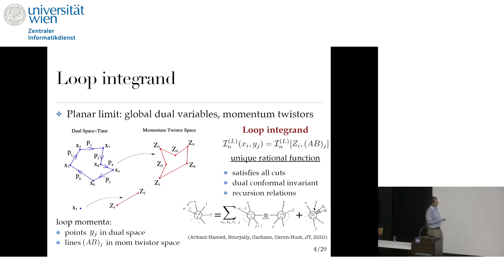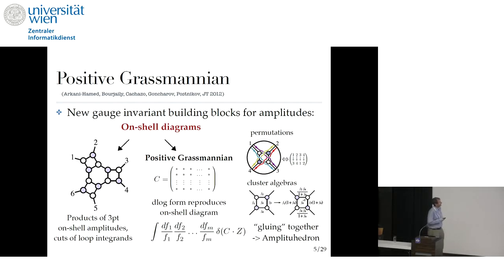In these recursion relations, you can always recurse all the way down to the simplest objects in the theory, which for this theory are just 3-point amplitudes. So once you recurse everything down, the building blocks for the amplitudes that you get are pictures like that, which are products of 3-point on-shell amplitudes.